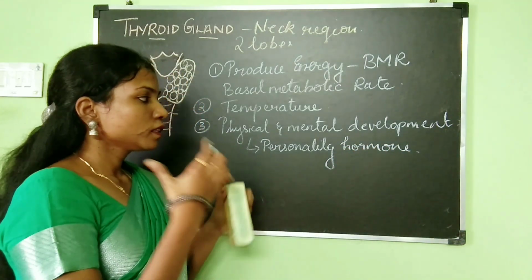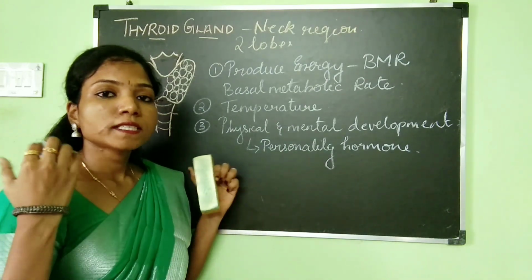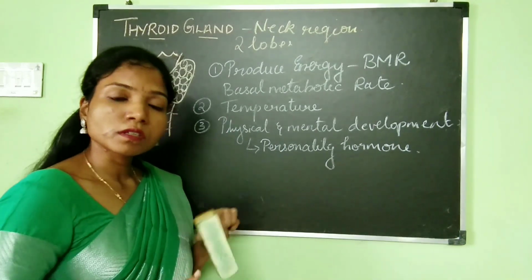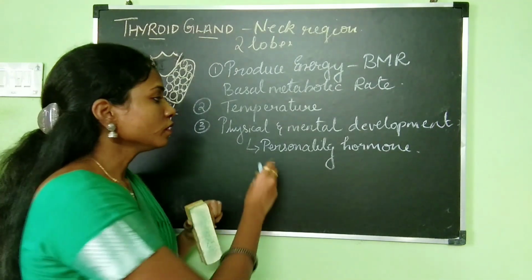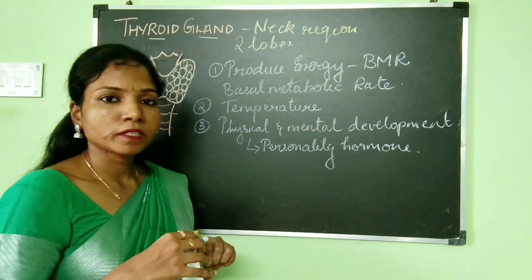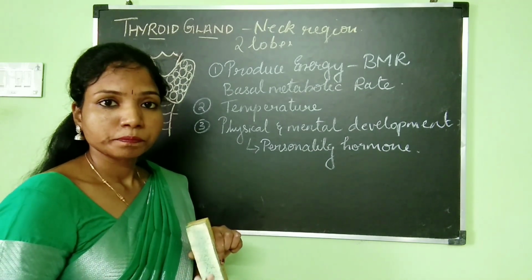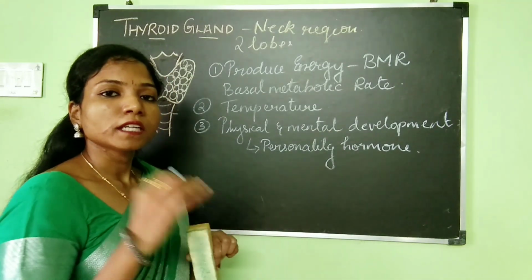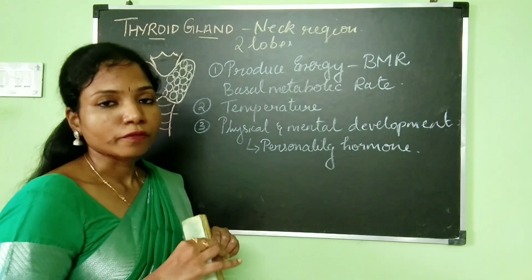This hormone is very important for a person's physical appearance as well as his mental abilities. When the level of this hormone goes down, it has an effect on the physical and mental development of a person. When the physical appearance of a person is damaged, his personality is also affected. That's why it's known as the personality hormone.